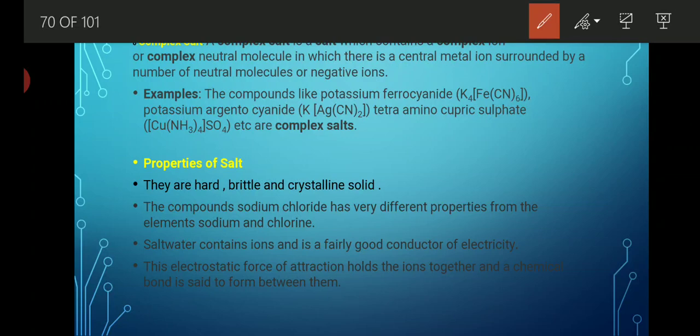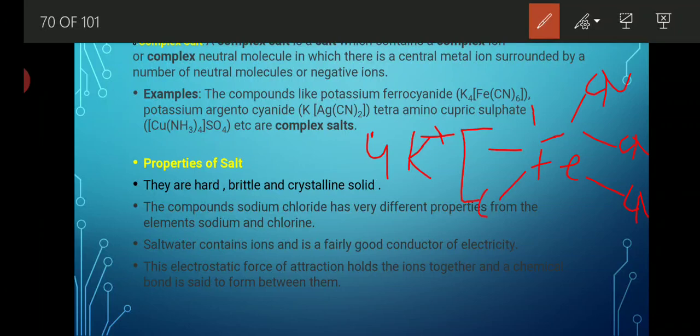Just see the structure of what I am trying to say. When you dissolve it in water, what will you get? 4K+ and in brackets you will get Fe in the center and 6 atoms of cyanide attached like this. Whenever you see the center metal attached by any neutral molecule or negative anion, then it is known as a complex salt.